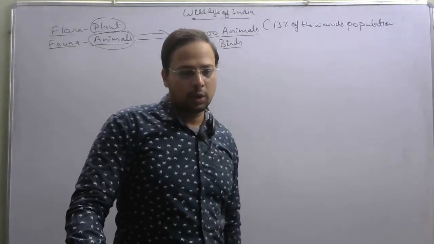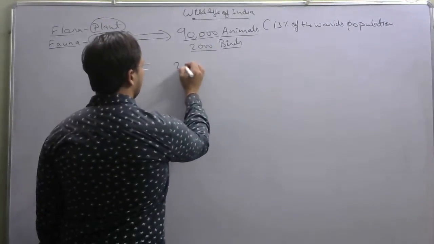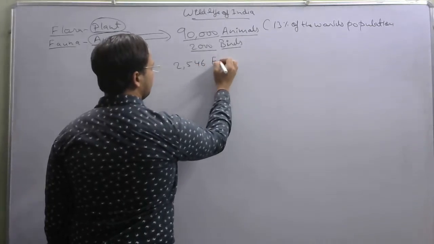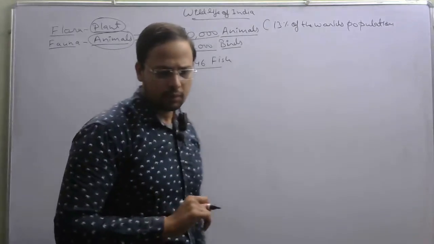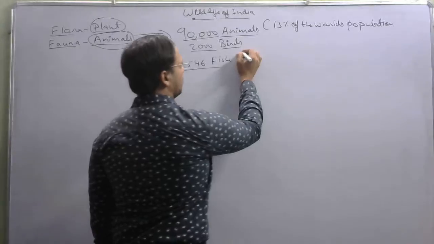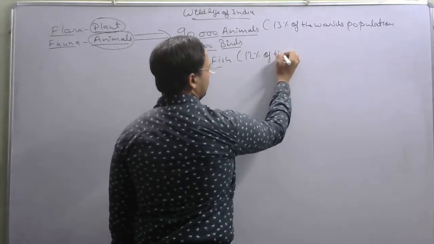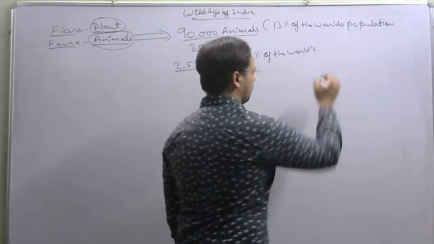There are 2,546 species of fish, which amounts to nearly 12% of the world's stock.